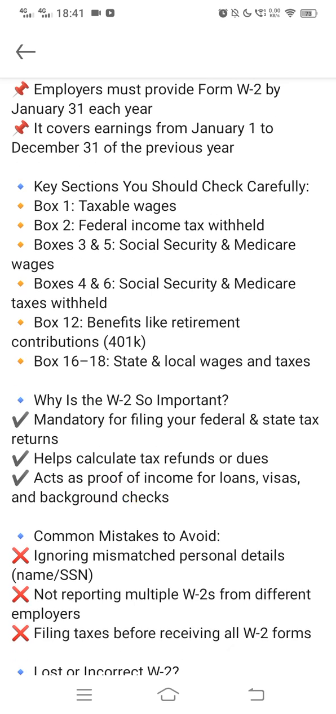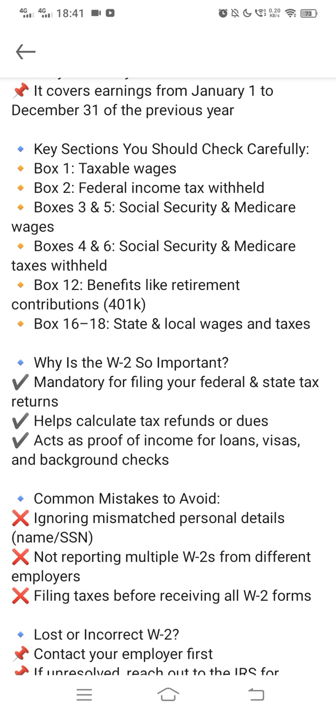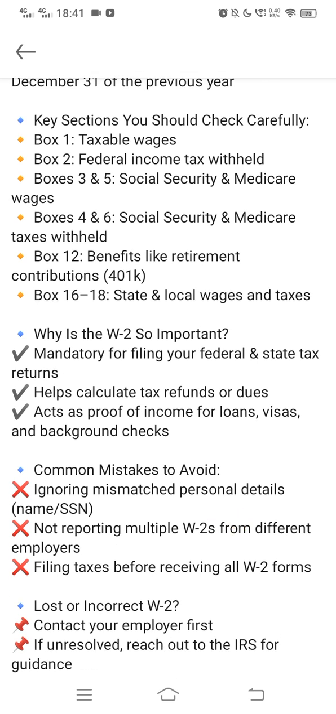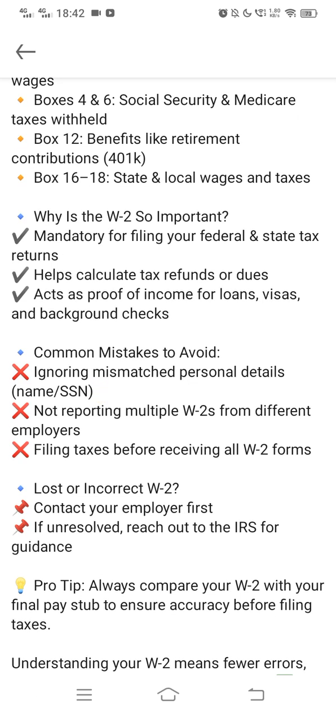There are key sections you should check carefully. Box 1 contains taxable wages. Box 2 is federal income tax withheld. Boxes 3 and 5 are for social security and Medicare wages. Boxes 4 and 6 are social security and Medicare taxes withheld. Box 12 is for benefits like retirement contribution, for that we have 401k. And boxes 16 to 18 have state and local wages and taxes.